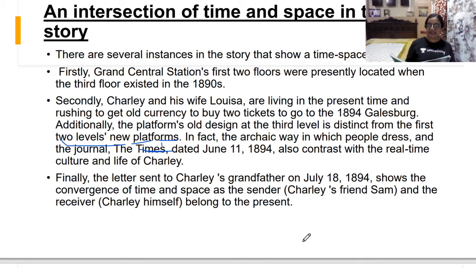I turned into the Grand Central from Vanderbilt Avenue and went down the steps to the first level. Now, he has not yet gone into the third level. He has just passed the first level where you take trains like the 20th Century. That is, in the first level, what trains do you get? The name of the train is the 20th Century. Then I walked down another flight to the second level, where the suburban trains leave.